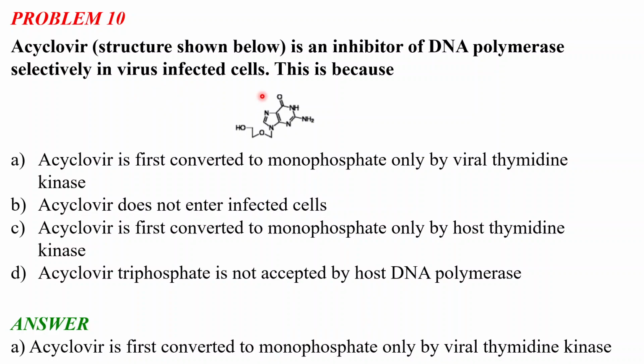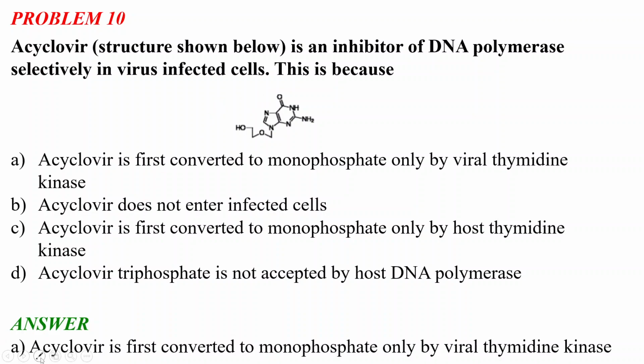It is very important, because the human body also has this DNA polymerase enzyme, as we all know, that the inhibitor acts selectively only in virus cells. Acyclovir works here because it is only converted into the monophosphate by the viral thymidine kinase enzyme.